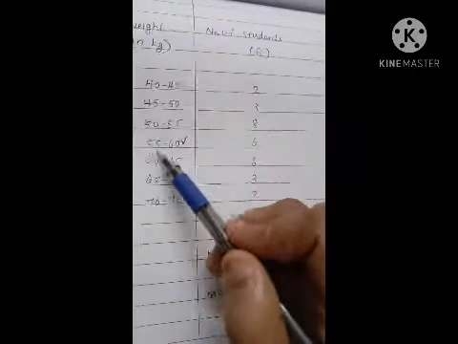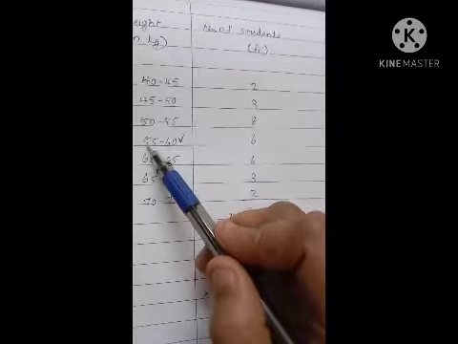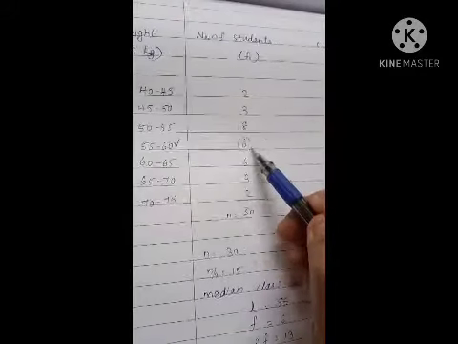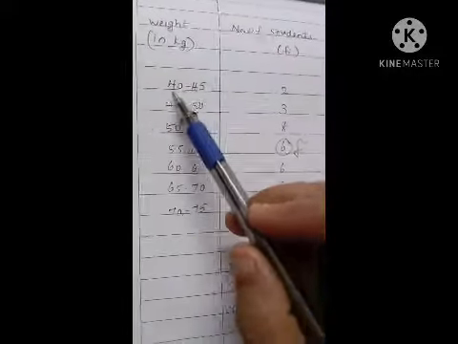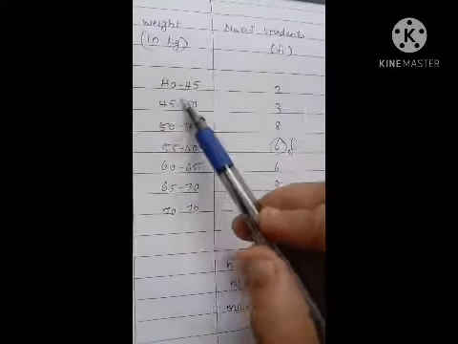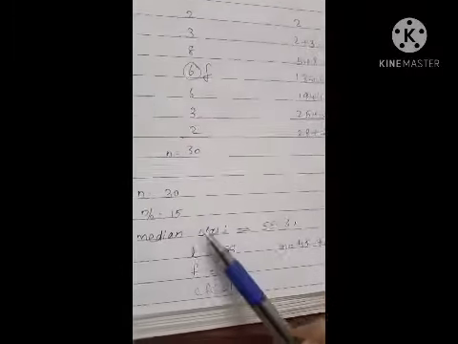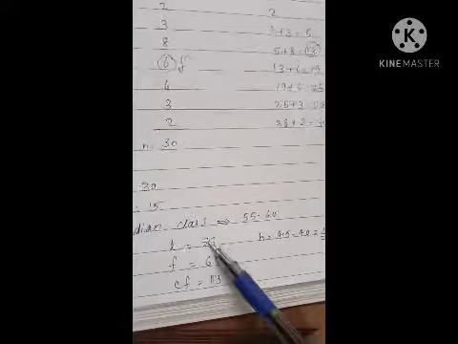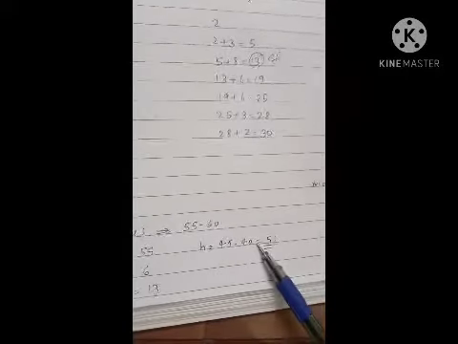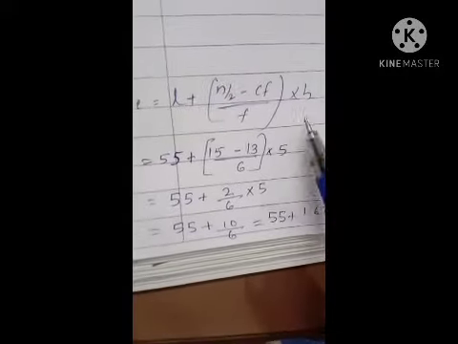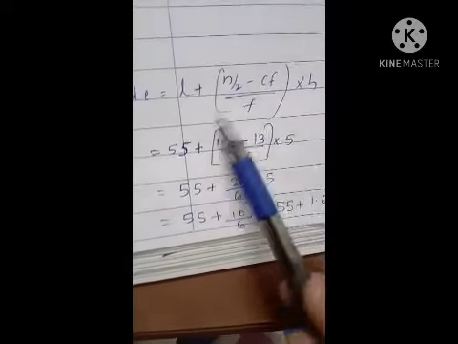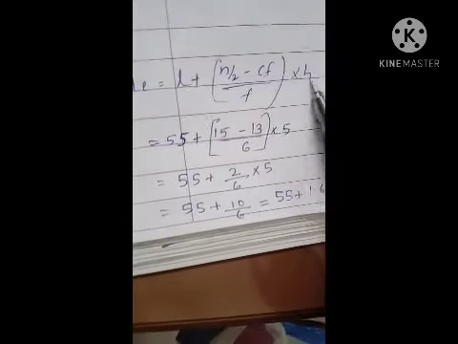So its lower limit is 55. So L is 55. The frequency of the median class is F. Then the cumulative frequency of the preceding class is CF. Then H is 45 minus 40, that is 5. So here we got all the values: n 30, n by 2 15, the median class, L, F, CF and H. Next we substitute these values in the equation: L plus n by 2 minus CF by F into H.